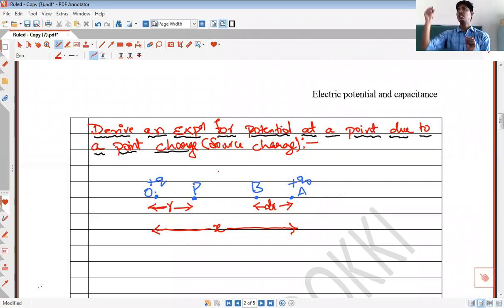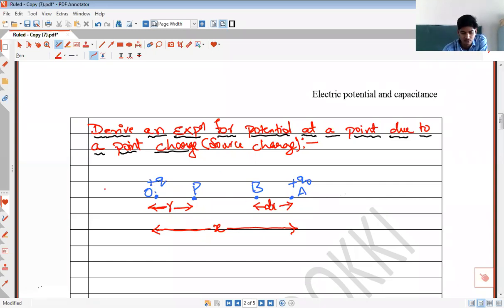You are supposed to calculate the amount of work done in moving a unit positive test charge from infinity to point P. Right? That is to be calculated by you. I'll tell you why we have chosen these 2 points A and B later.